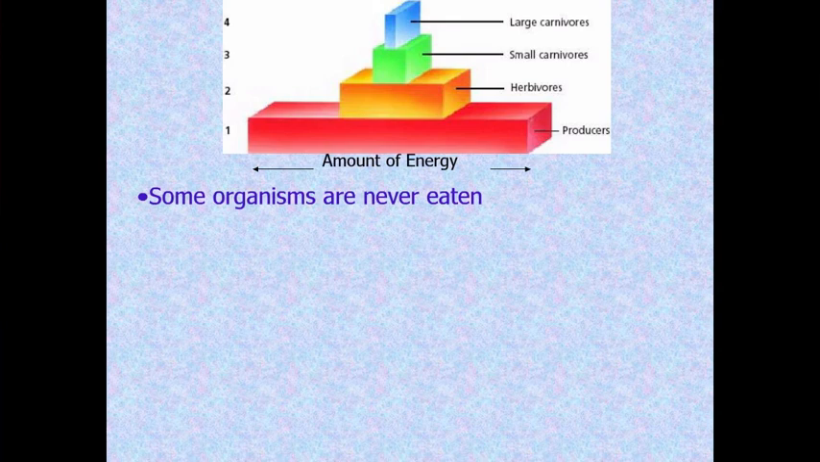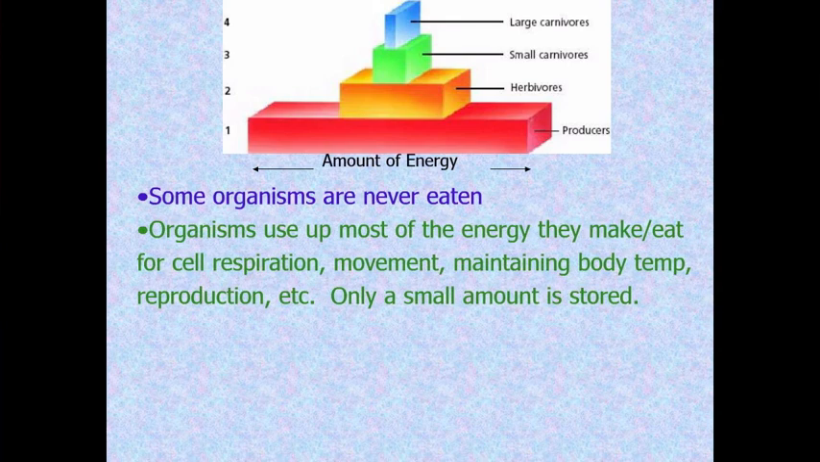When a tree dies, the nutrients are being returned to the soil, and the producers are reusing that energy. But it's not being passed on to the next level of the herbivores. Some organisms, not some organisms, all organisms use up most of the energy that they make or eat for themselves. They use up all their energy.